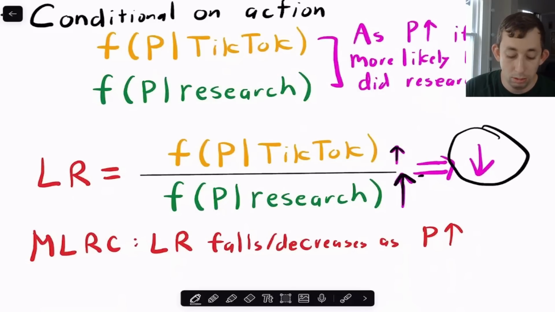Then it needs to be more likely that Bill was doing research rather than watching TikTok for him to get to that higher number of papers. So what the MLRC says is that this ratio needs to be monotonically decreasing as the number of papers goes up. So again, just a quick tip on how to interpret this MLRC intuitively.